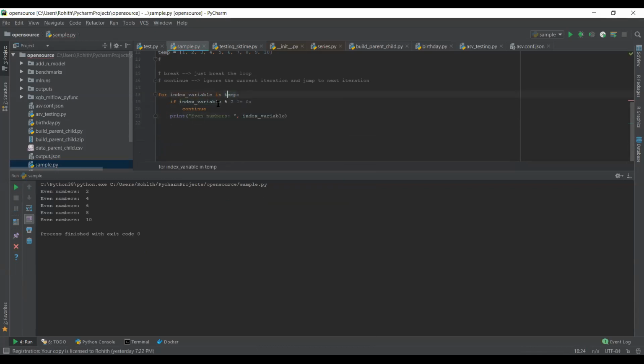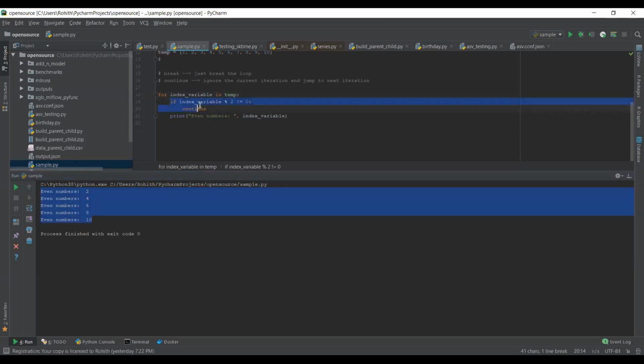So if you see here, 2, 4, 6, 8, and 10 are the only even numbers we are trying to print. So what happened to the rest of the odd numbers? Since they are satisfying this condition, they came inside this if condition, and after looking at the continue statement, that particular iteration is ignored, and it jumps to the next iteration.